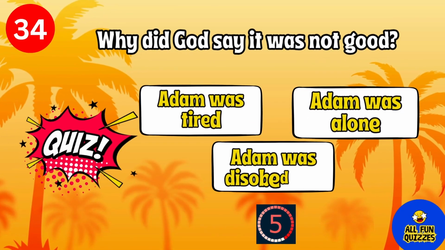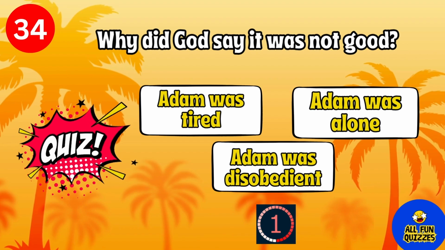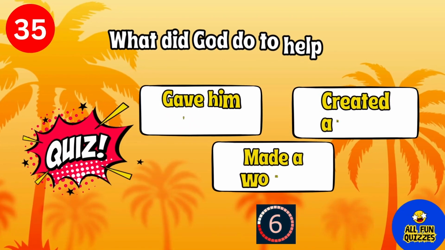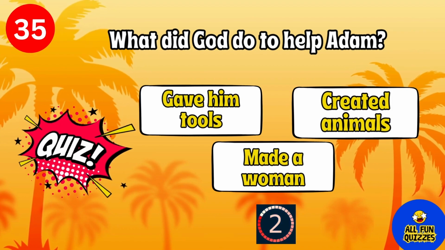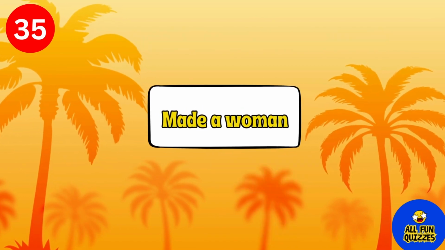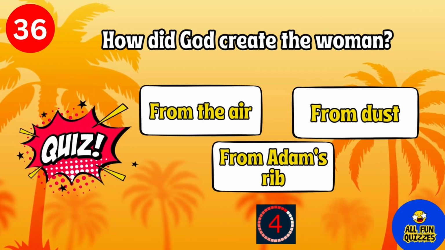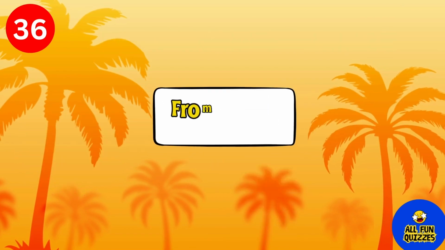Why did God say it was not good? Adam was alone. What did God do to help Adam? Made a woman. How did God create the woman? From Adam's rib.